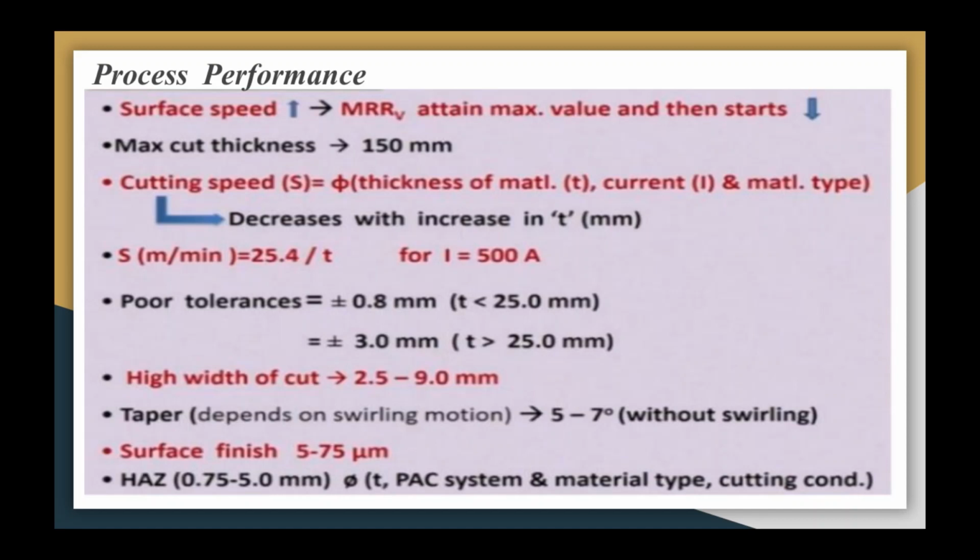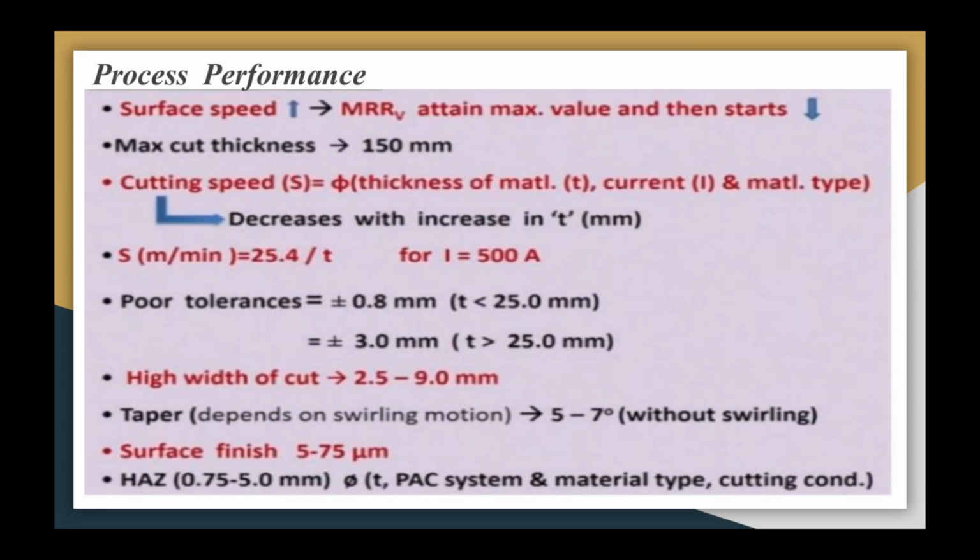As the surface speed during plasma arc cutting is increased, volumetric MRR is found to attain a maximum value and then start decreasing. Plasma arc cutting has been employed to cut material as thick as 150 mm.